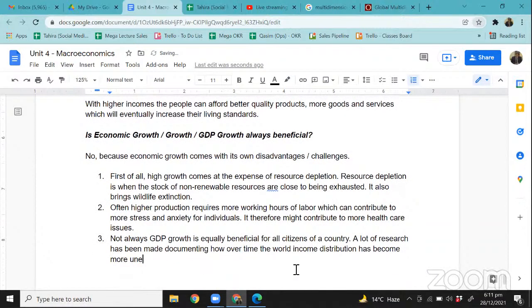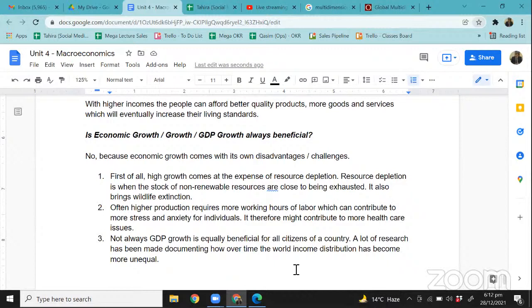Now think about this. Most of the time what is happening is that even though a country is growing, let's take China's example, let's take India's example, let's take Pakistan's example, right? These countries are growing, but not always are the common people, the normal citizens, benefiting from that growth, because it's only those big corporations and big businesses that get to create more wealth, right?